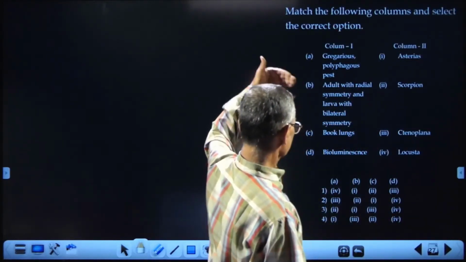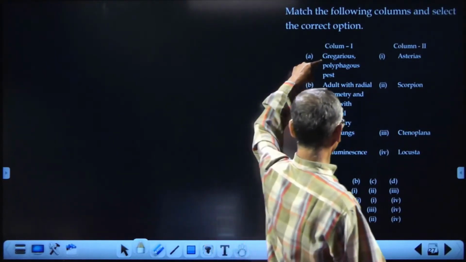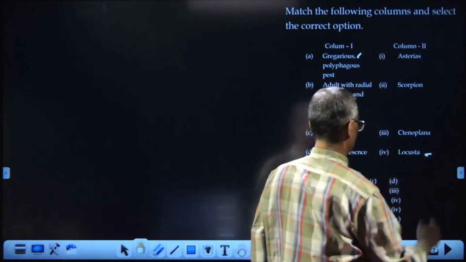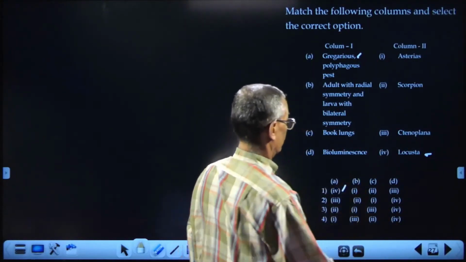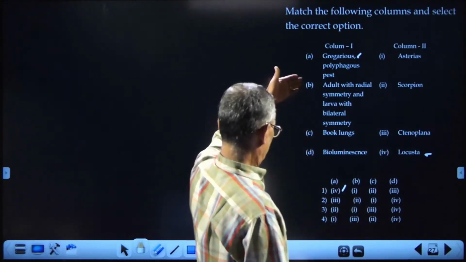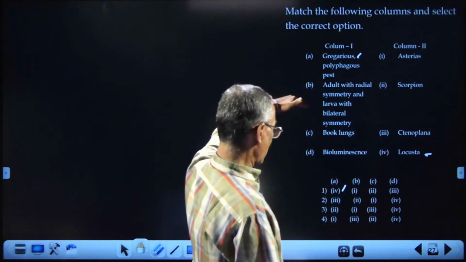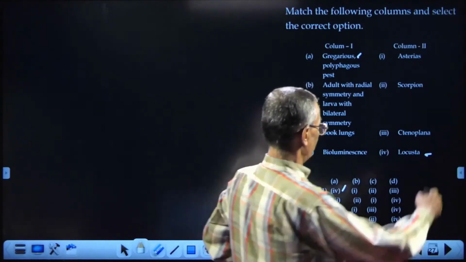Again, we are having the correct options. Gregarious, polyphagous. This is the clue. Gregarious pest, locust. So, we are having 1, 4 again. Adult with radial symmetry, okay, and larva with bilateral symmetry is characteristic of echinoderms. What is the example?